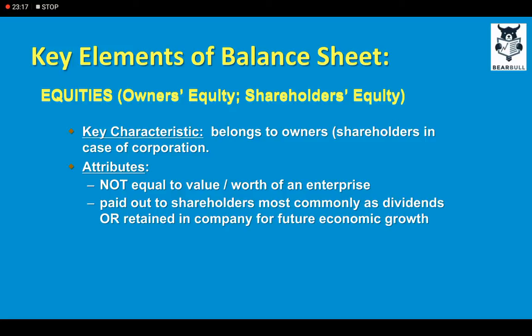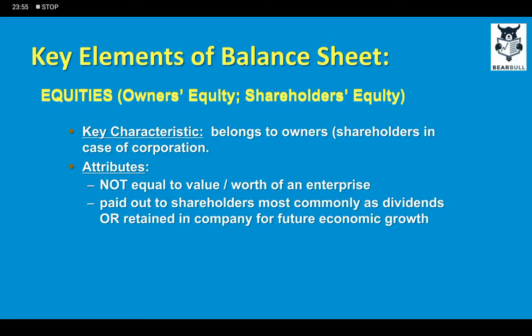Attributes are that they are not equal to the value or worth of an enterprise, because enterprise can be more than what the equity represents. For example, if we take Apple company, its value is more than the shares, because when the shareholders originally purchased it for 100 rupees or dollars, the price of that equity might now be, for example, $2,000, because Apple is worth more because of its brand loyalty and because of the premium prices it charges on its devices.